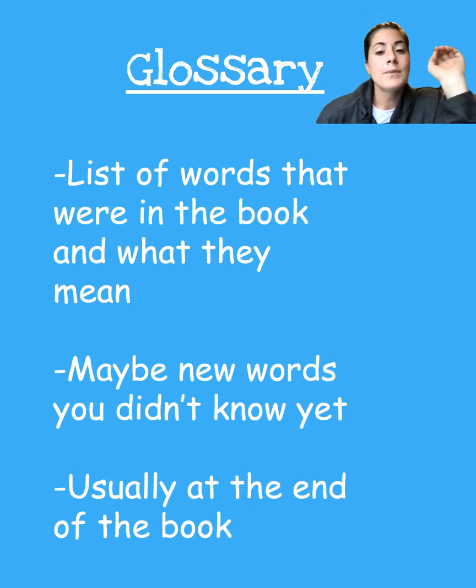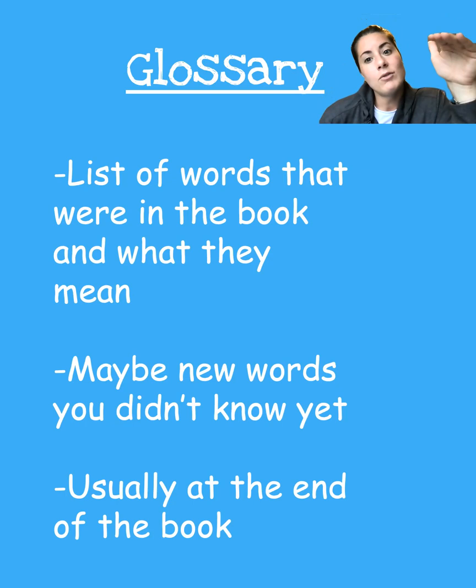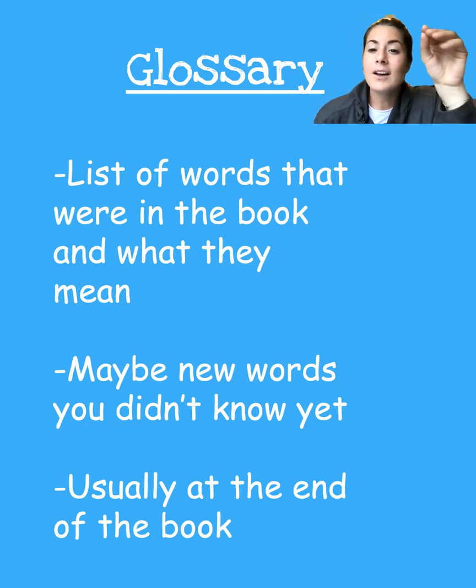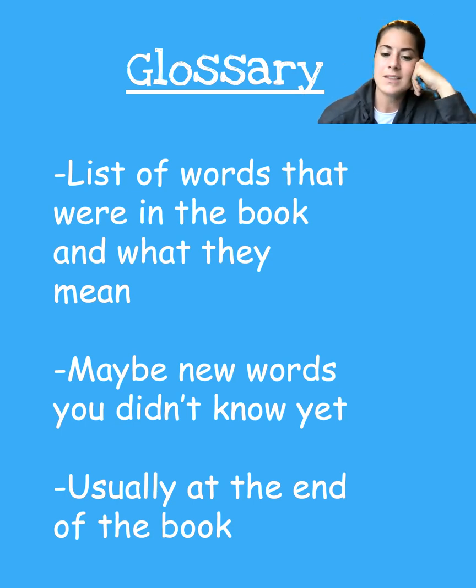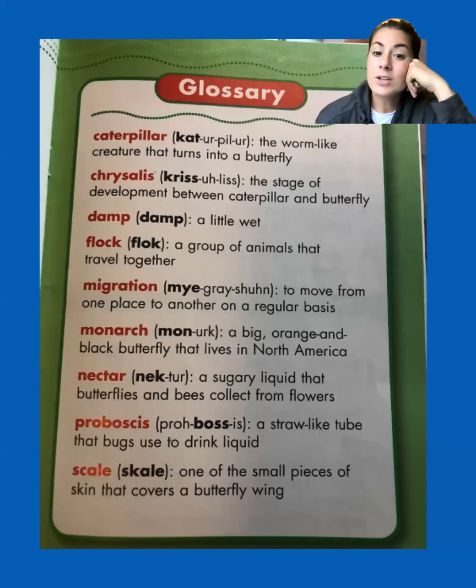Table of contents, you find where the information is on what page. The glossary, you find out what that word meant. It's usually at the end of the book. And here is a picture of the glossary in the book we're going to read today. There's a lot of words in there. Boom, I see the word chrysalis too.